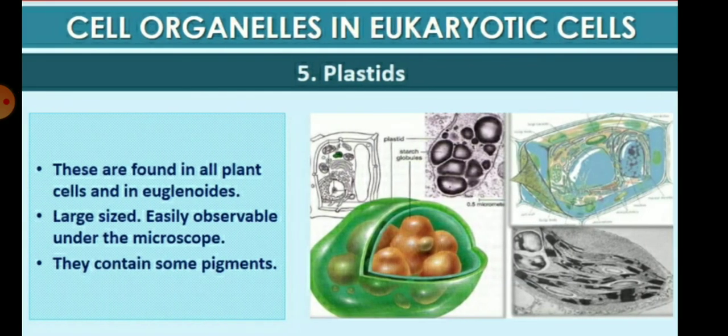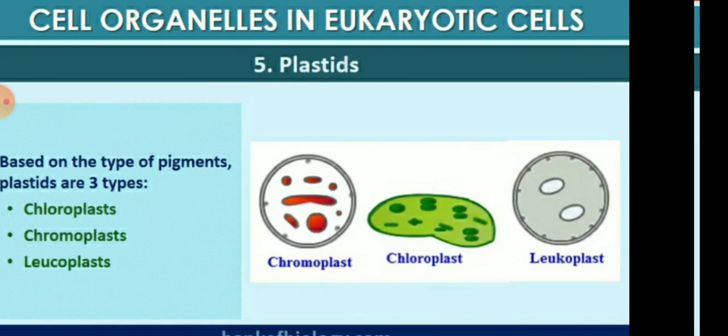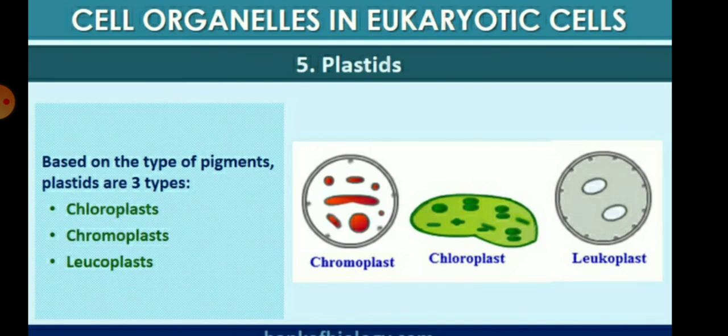Next organelle is the plastid. These are found in all the plant cells and they are euglenoids in nature. So the large size is easily observable under the microscope and they contain some pigments. Based on the type of pigments, there are three types of plastids: chromoplast, chloroplast and leucoplast. Chloroplast means they are green in color.